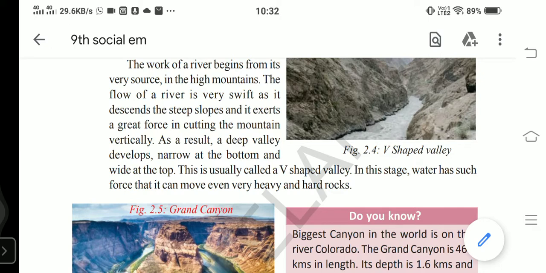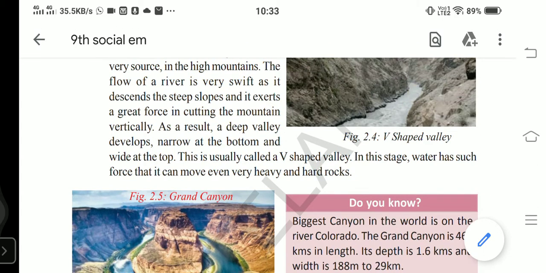So the force exerted by water will cut the slope of the mountain. In the course of time, that eroded, transported area of the mountain surface will turn into a deep V-shaped valley.